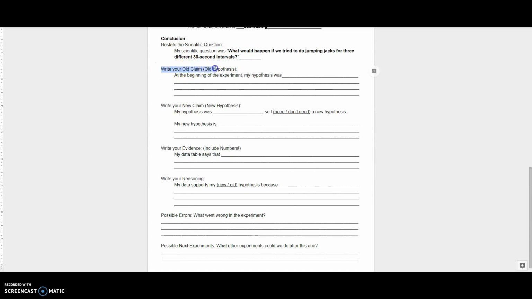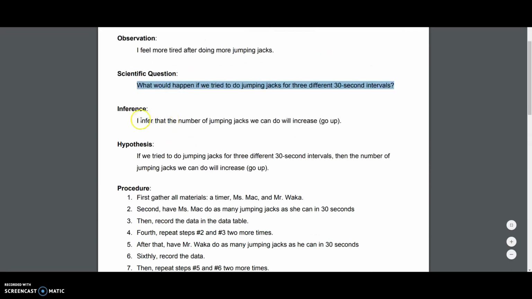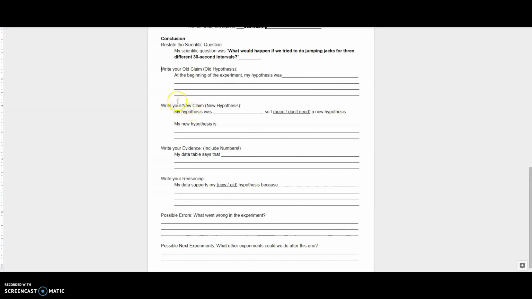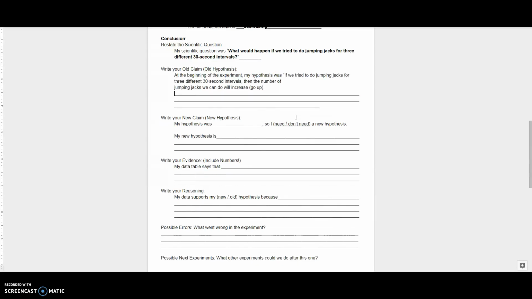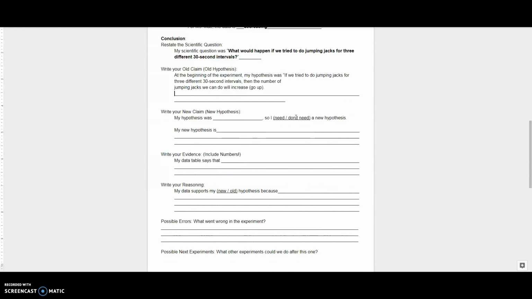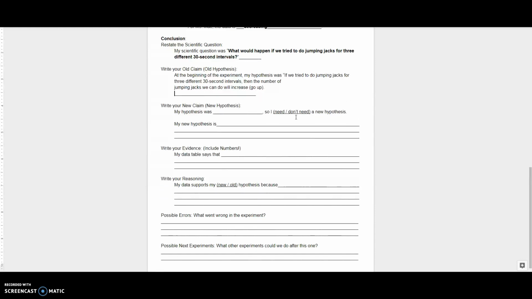Okay, and then the next step is write your old claim, the old hypothesis. So I have to go back and copy now the old hypothesis. If we try to do jumping jacks for 3 different 30-second intervals, then the number of jumping jacks we can do will increase or go up. So I'm going to take that, the old hypothesis, and put it at the beginning of the experiment. My hypothesis was, put quotes around it, and I am on a computer so I can copy and paste, but you will obviously take longer to just write this on your paper. That's okay.